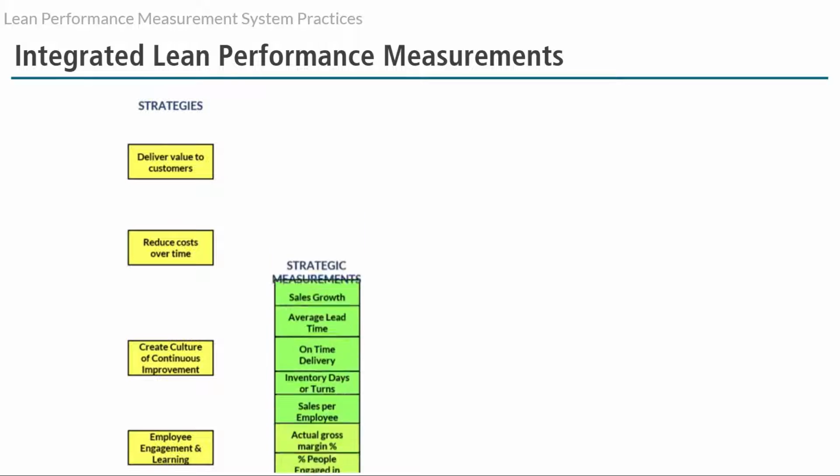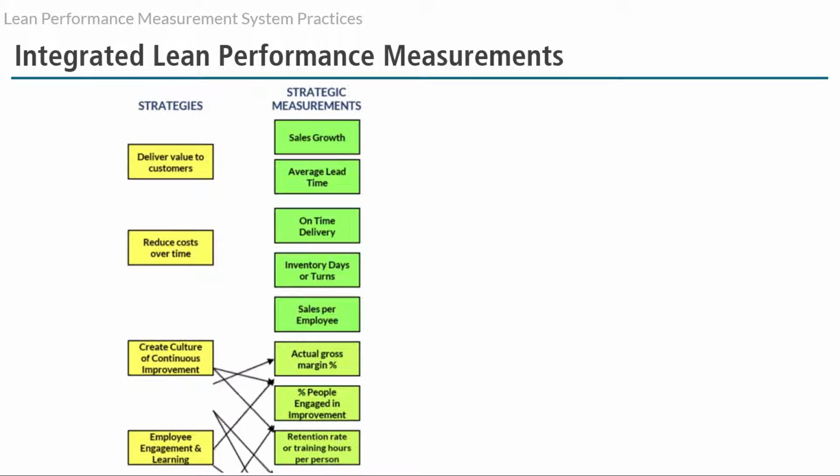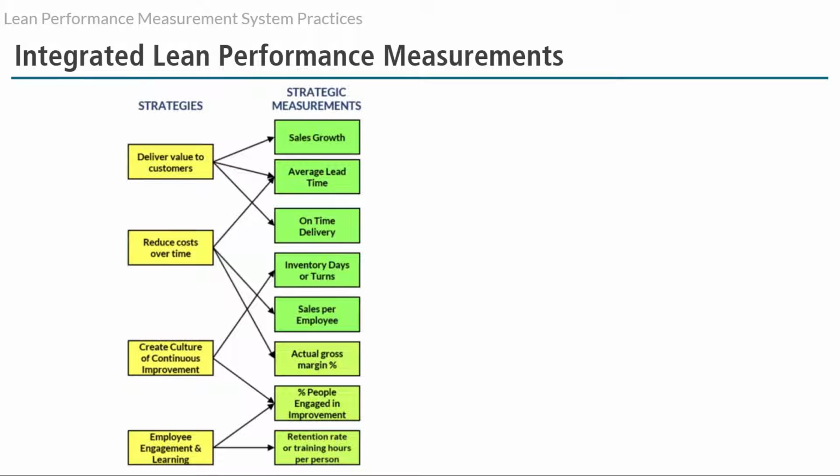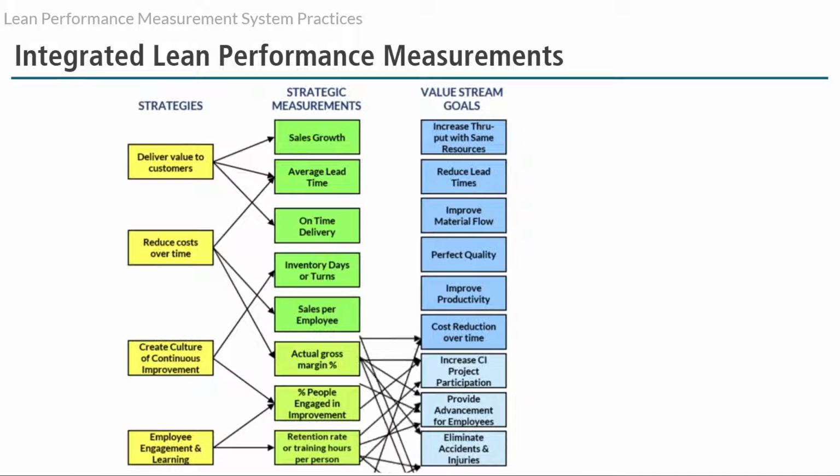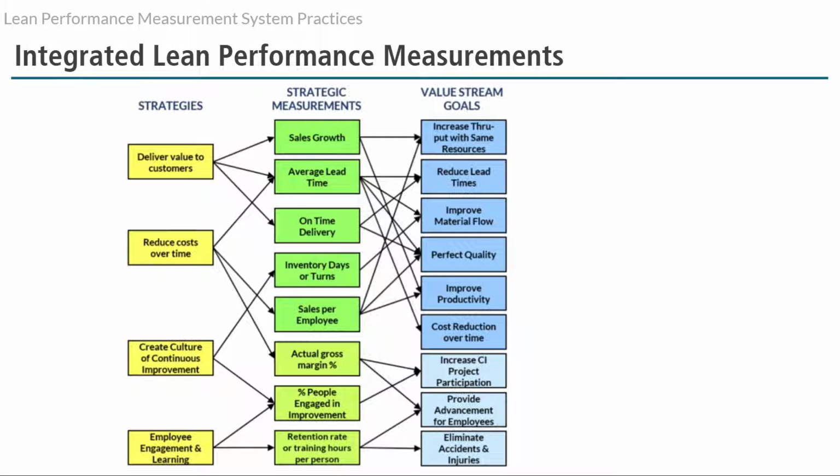Senior leadership begins the performance measurement development process by identifying the strategic objectives of the business and creating monthly strategic company performance measurements. The purpose of the strategic measurements is to measure the progress of a lean strategy and have management determine if strategic initiatives need to be adjusted.